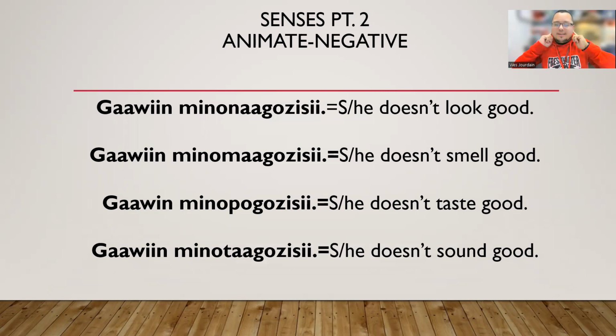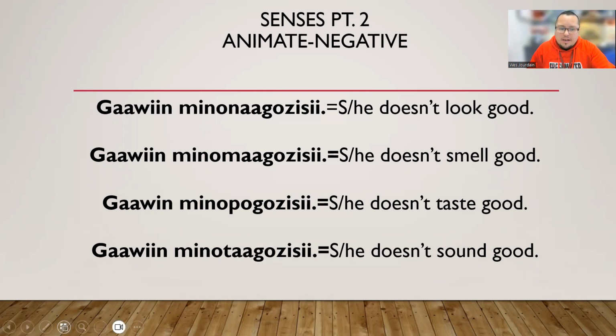Gawin minotagozisi. She or he doesn't sound good. Okay, maybe they got a sore throat. Maybe they made a sound, you know, that's a sound coming out of somebody. Where you have the word Gawin in the front. Minotagozi means she or he sounds good. Maybe they speak real good Ojibwe. Oh, giminotagoz, you can tell somebody, you sound good. Okay.